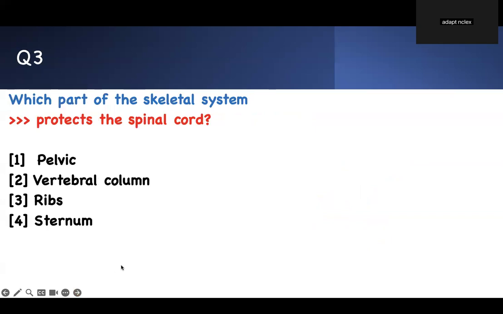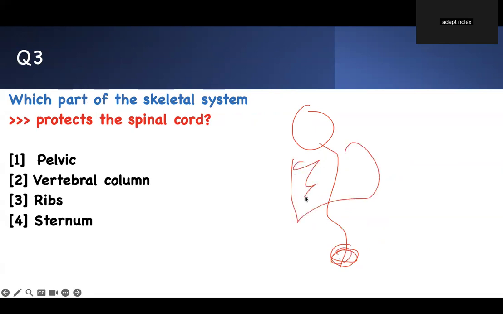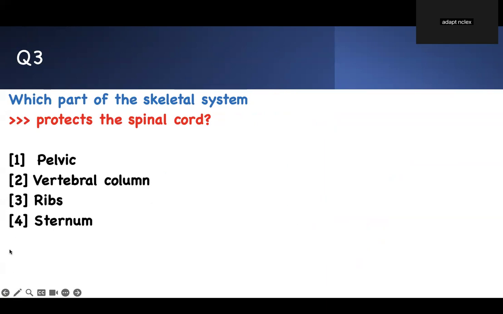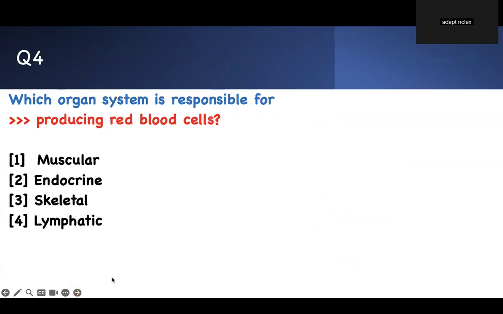Protect the spinal cord. Which part of the skeletal system protects the spinal cord? If this is your head, your spinal cord is the bone at your back. Think about it. Pelvis is right here. Can it protect the spinal cord? Your ribs are right here. Can they protect the spinal cord? The sternum is right here. Can it protect the spinal cord? Vertebral column runs along the spinal cord. That's the right answer. So this is the way you answer questions. You always want to think like the examiners.